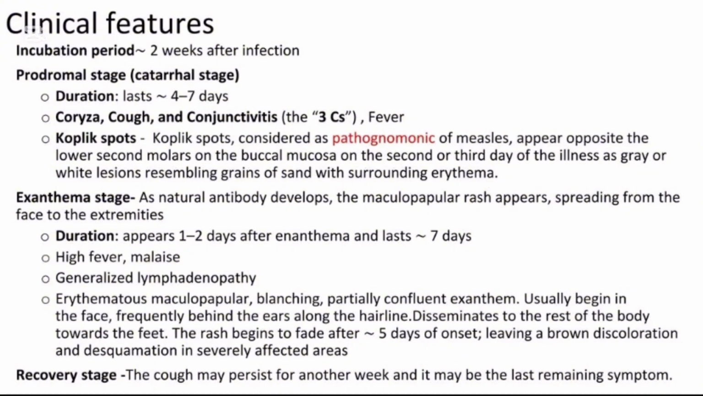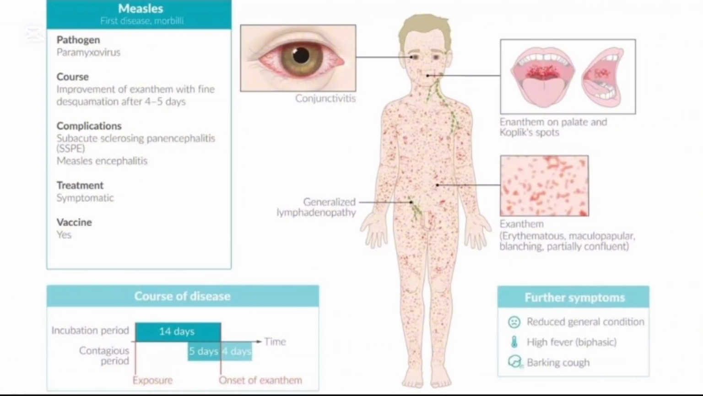The erythematous maculopapular blanching, partially confluent exanthem, these are all the symptoms that are attached to this stage, which usually begins in the face, frequently behind the ears along the hairline. It disseminates to the rest of the body towards the feet. The rash begins to fade after approximately 5 days of onset.